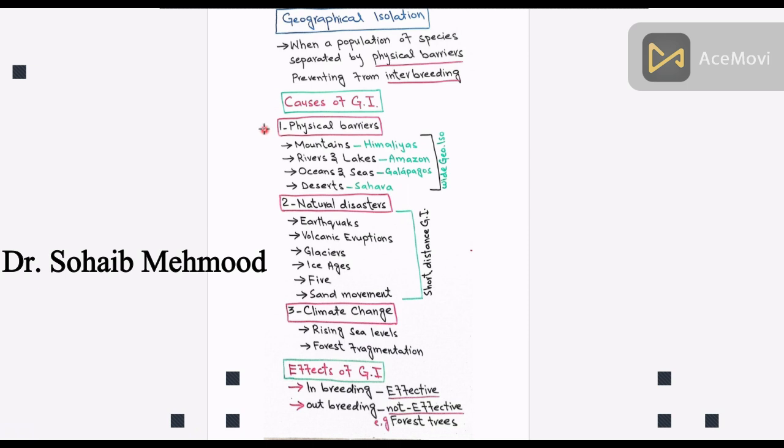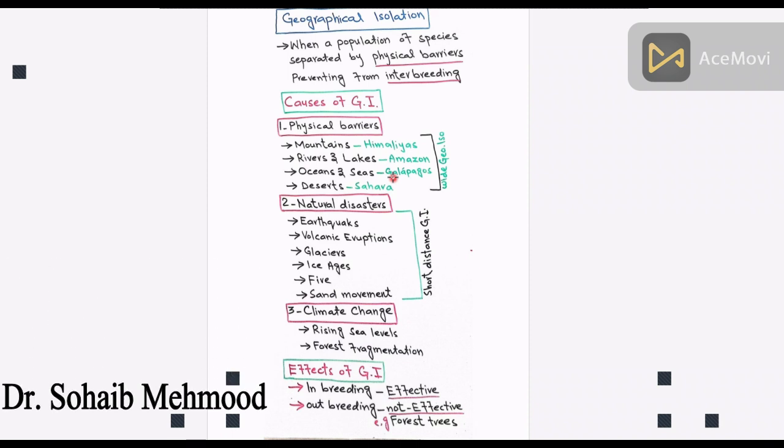The first one is the physical barriers, which include mountains, for example, the Himalaya, separating different species of animals in India and China; rivers and lakes, for example, the Amazon River acting as a barrier for species in South America; oceans and seas, for example, the Galapagos Islands, home to unique species like Darwin's finches; deserts, for example, the Sahara Desert, isolating species in North and Sub-Saharan Africa.